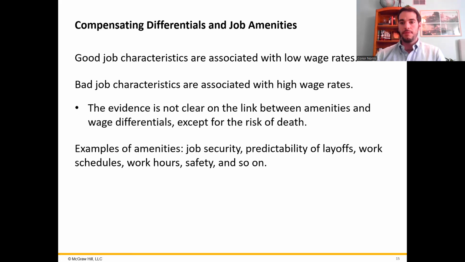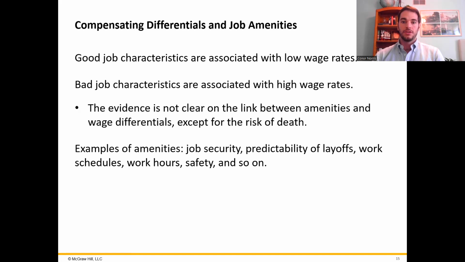So when we think about what makes a job attractive, it's not just about the paycheck. Of course, that's important, but there's a lot of other factors that we consider when choosing a job. Things like the flexibility of the schedule, job security, and working conditions. These non-monetary job characteristics, what we call amenities, can play a big role in a person's job satisfaction.